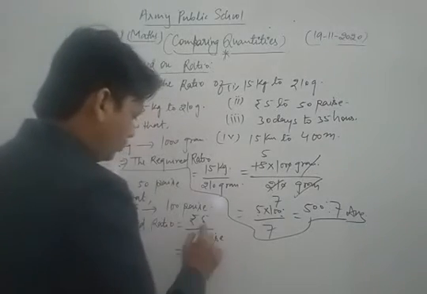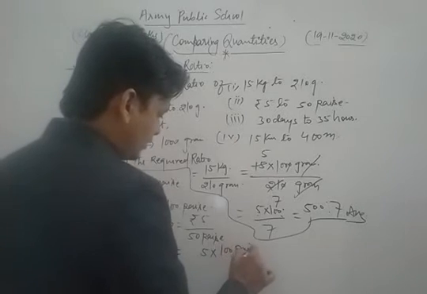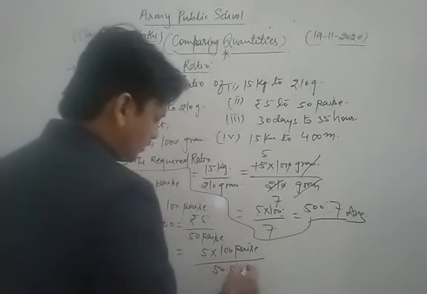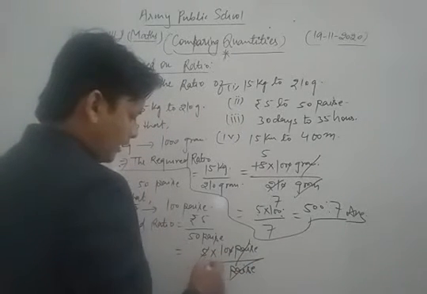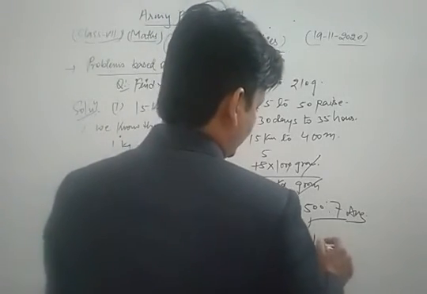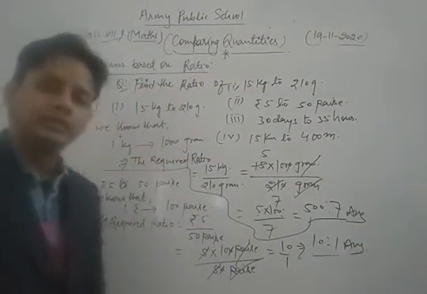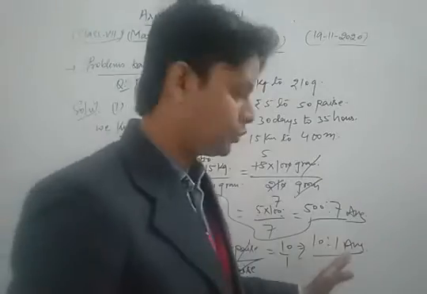So now 5 into 100 paise, and 50 paise as it is. Paise cancel each other, 0 cancels, 5 also cancels. So we get 10 upon 1, that is the required ratio, 10 ratio 1. So this is our required solution of the given question. The required ratio is 10 ratio 1.